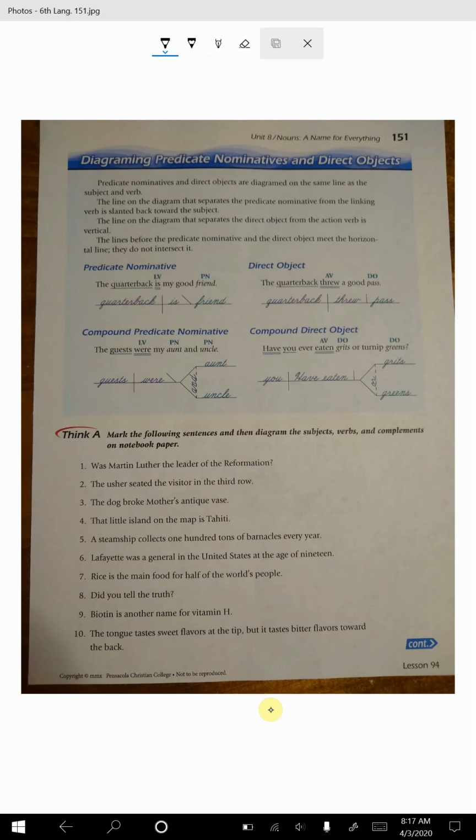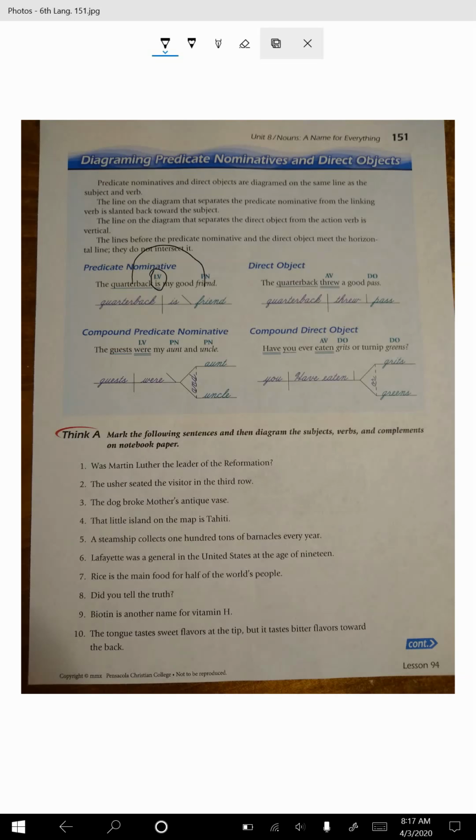So if I look at this verb in this sentence, the quarterback is my friend. This is a state of being verb. It's acting like a linking verb, though. I know there are so many terms, but the only reason it's called a linking verb is because it's linking quarterback and friend. They're the same thing.